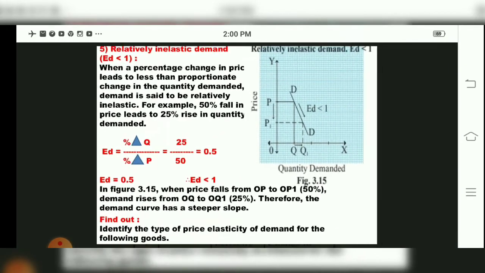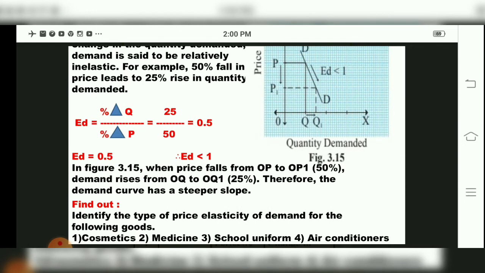So figure 3.15 tells us when price falls from OP to OP1, the fall is 50%, but quantity demanded rises by only 25%. So 25 divided by 50 gives 0.5.